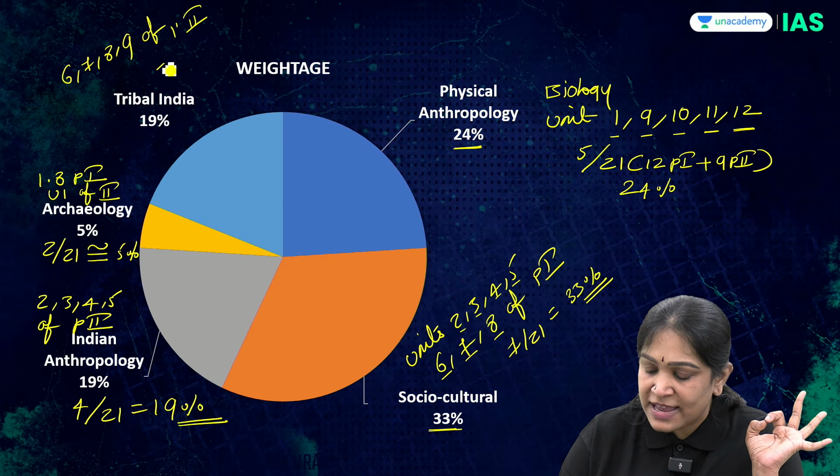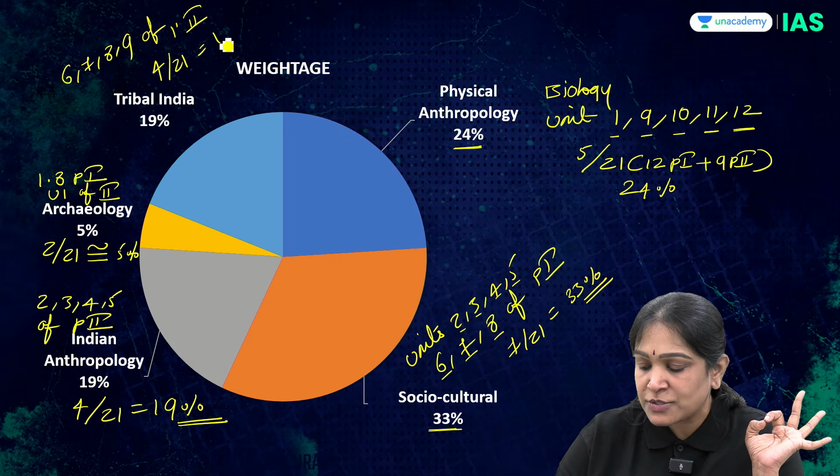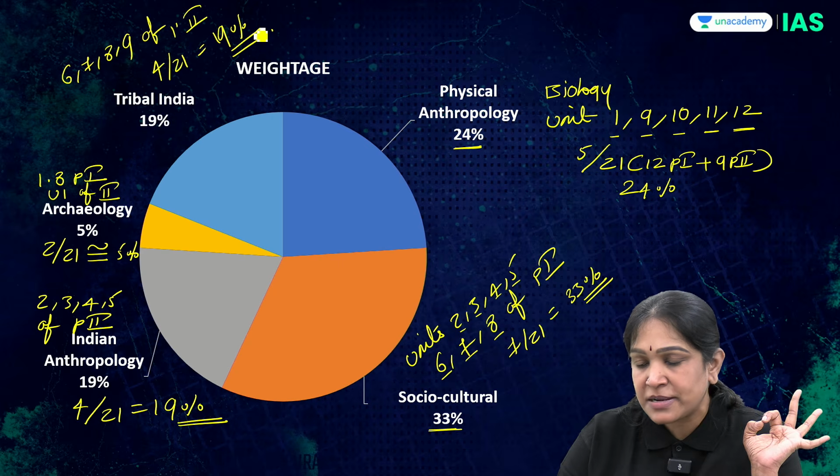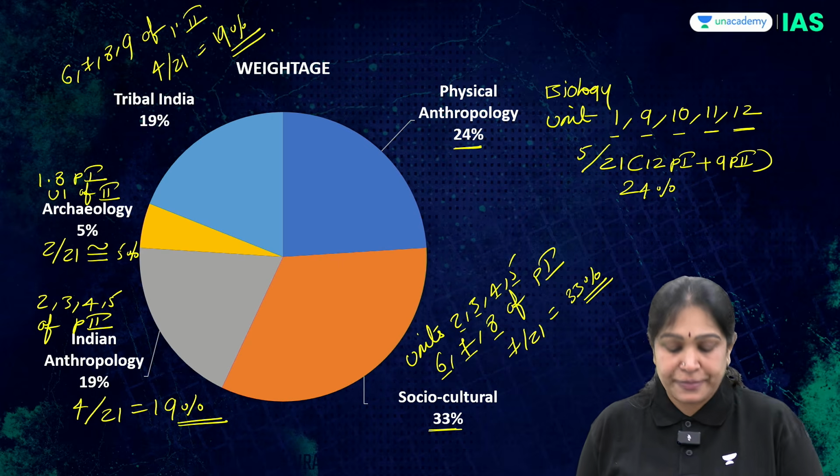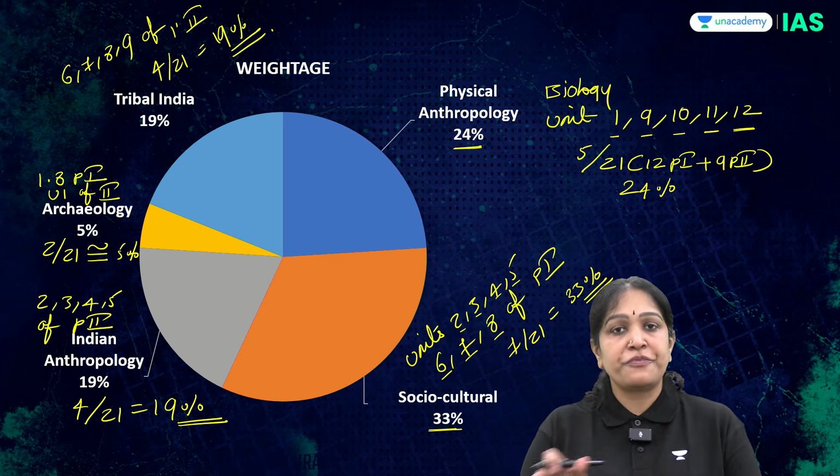Once again, that is 4 out of 21 units. So 19% of the anthropology syllabus is from tribal India. This is the relative weightage.